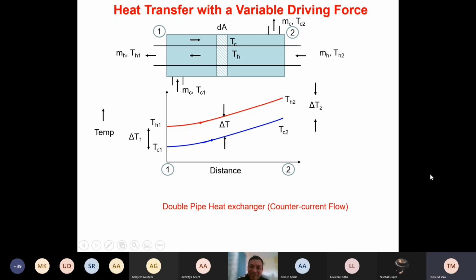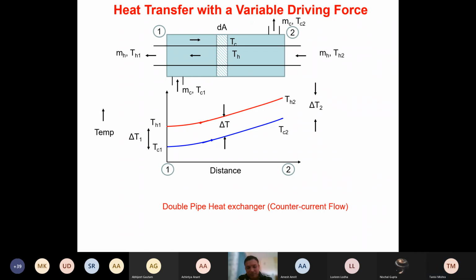So the temperature difference is being measured at a specific location and not at a specific time. Yes, it is with respect to the locations, isn't it? So what will be the driving force here? This hot fluid is in contact with the cold fluid which is present here, isn't it? Okay, sir. So what will be the delta T1, delta T2 here? TH2 minus TC2, isn't it? Yes, sir. Thank you, sir.